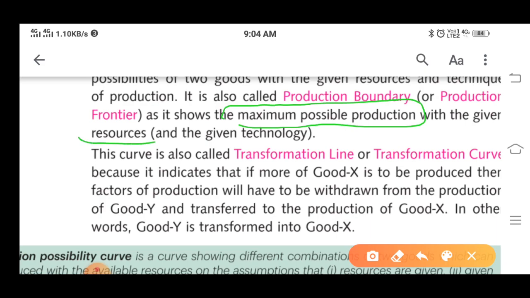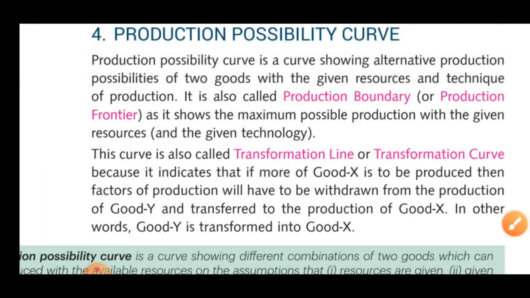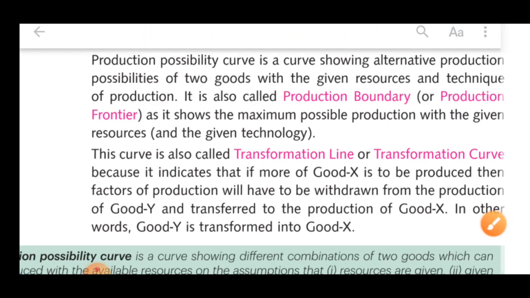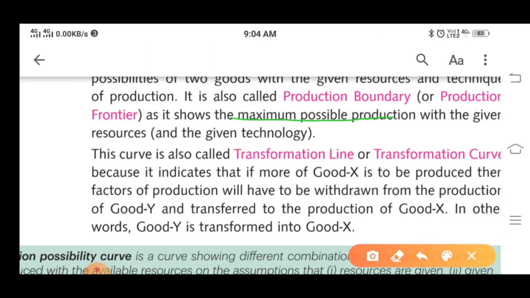Second is resources; our resources are given. And third, our technology is also given. So in PPC, we are thinking about the things which we are going to show in the alternative production: first is maximum production, second is resources, and third is given technology.